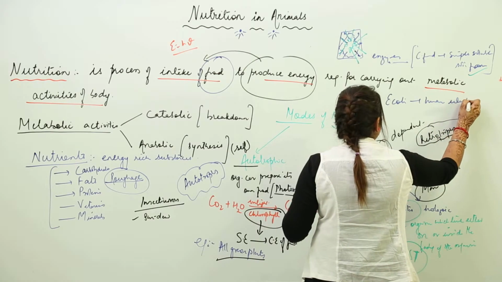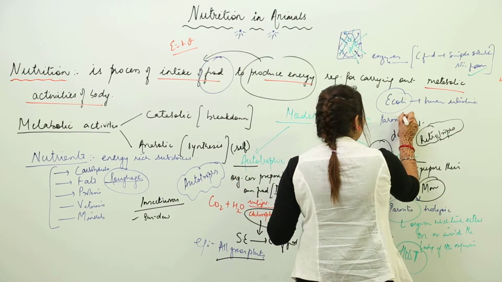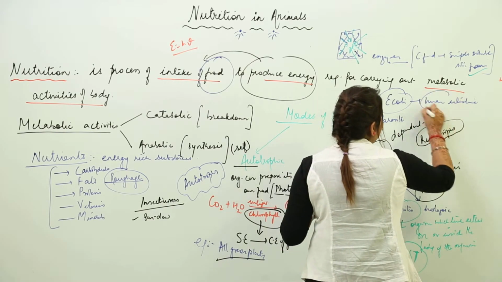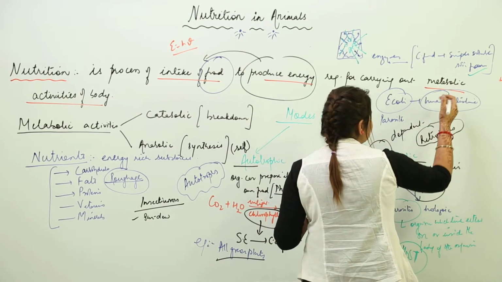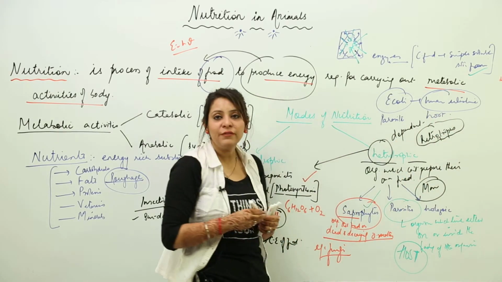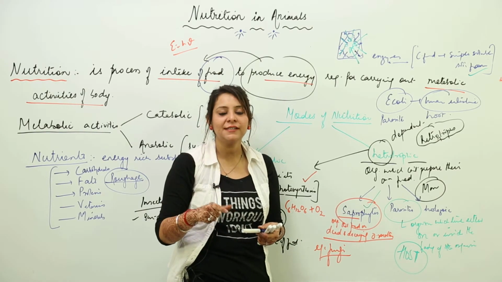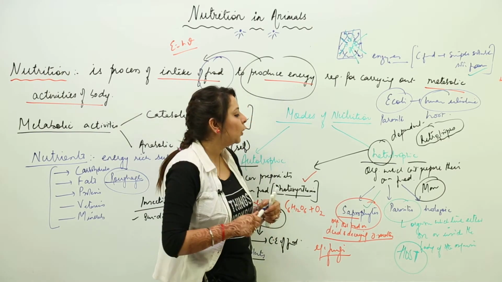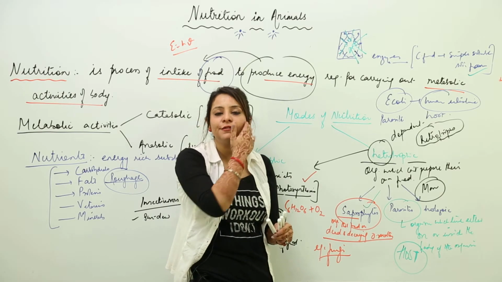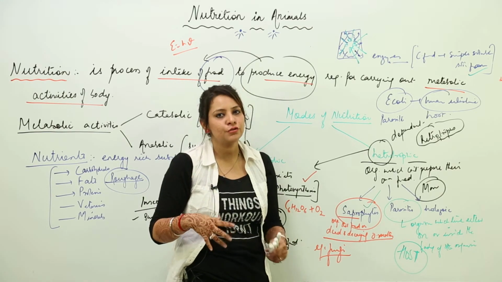E. coli bacteria in the human intestine. So E. coli is a parasite because it is obtaining nutrition from the humans, and the human is a host for it. Likewise, we sometimes have lice in the head. So lice are the parasite and we are the host. So this is what a parasite is, in which the organism feeds in or on the body of the host and obtains its nutritional requirement.